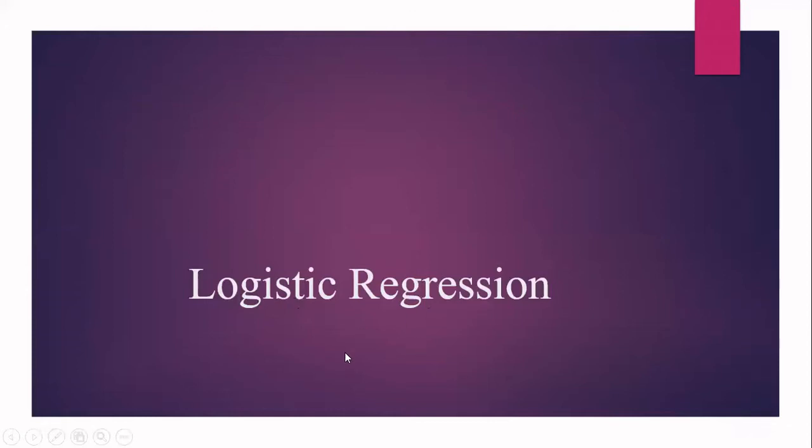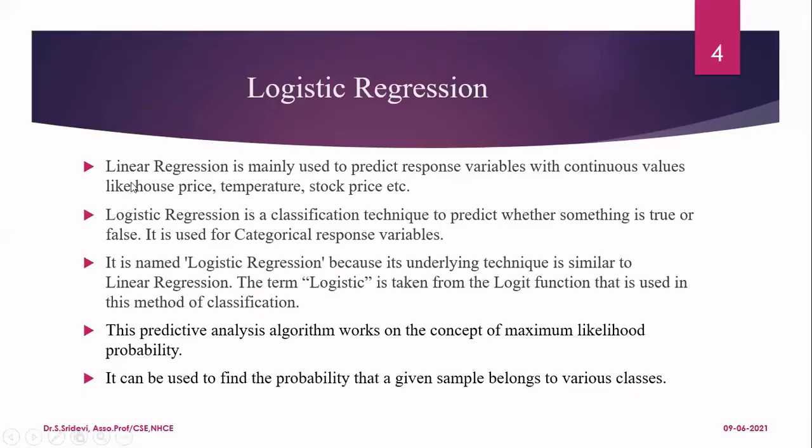Let us see what is logistic regression. Linear regression is mainly used to predict the response variables, which are nothing but our target variable, with continuous values, like predicting the house price, the temperature at a particular place, or the stock price, and so on. So in this case, our response variable is a continuous value variable.